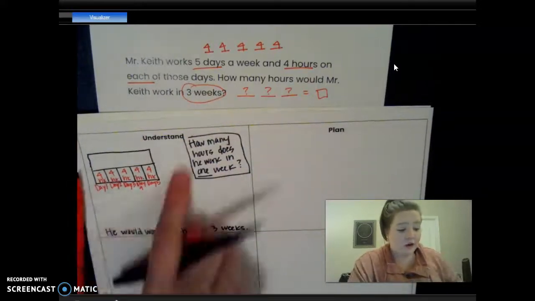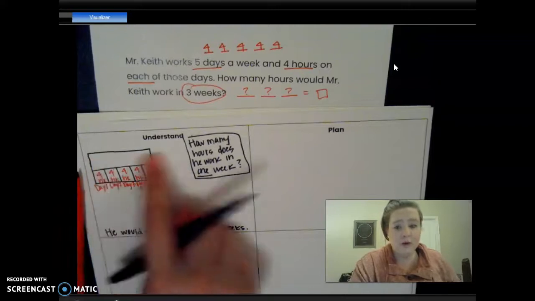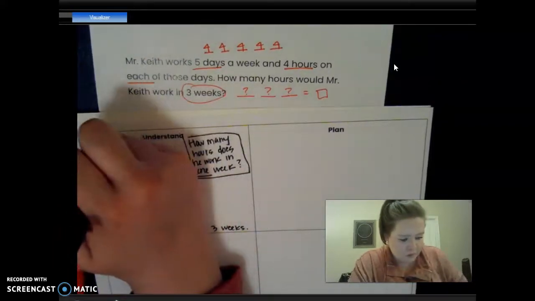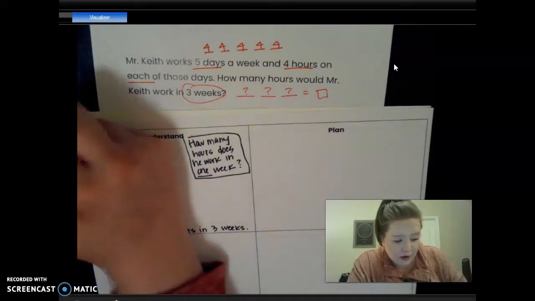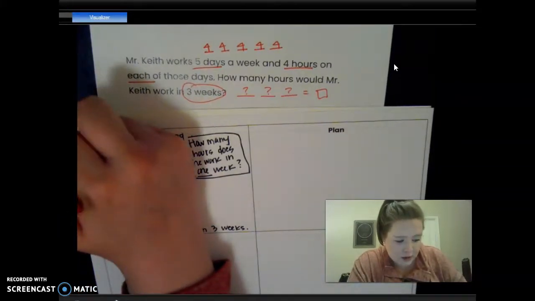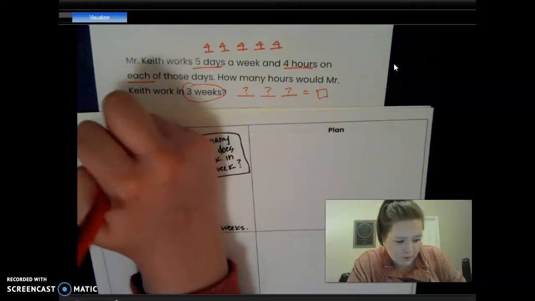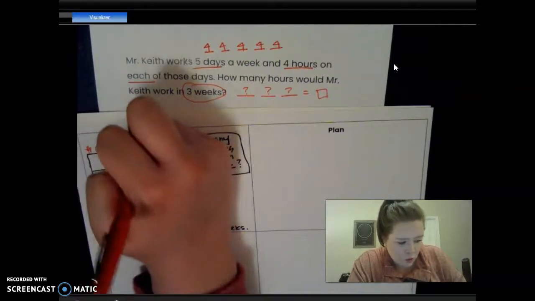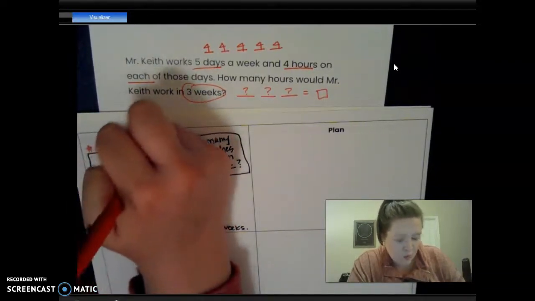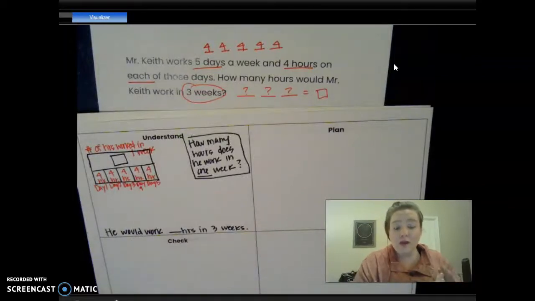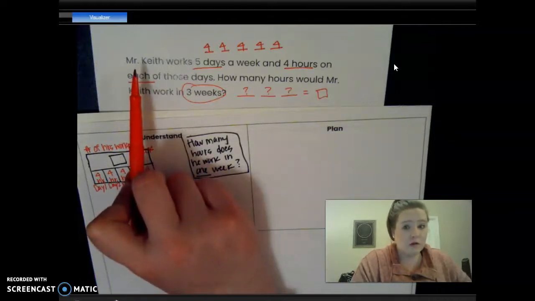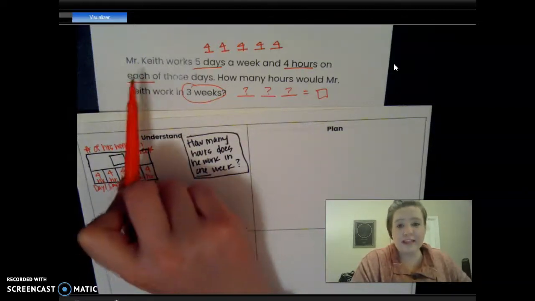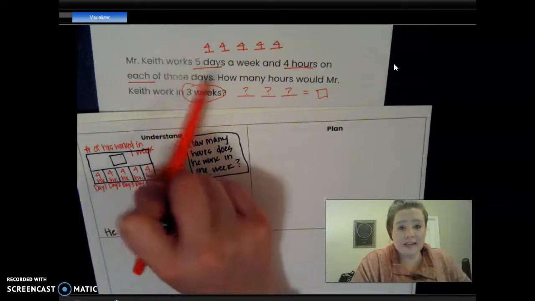And when I figure this part out of the problem, what is it going to give me? It's going to give me the number of hours worked in 1 week. Okay? That's just 1 week's worth of hours. It's not going to be 3 weeks worth of hours. He works 5 days a week.